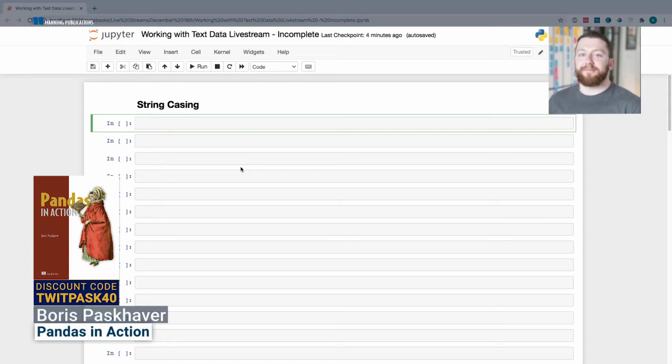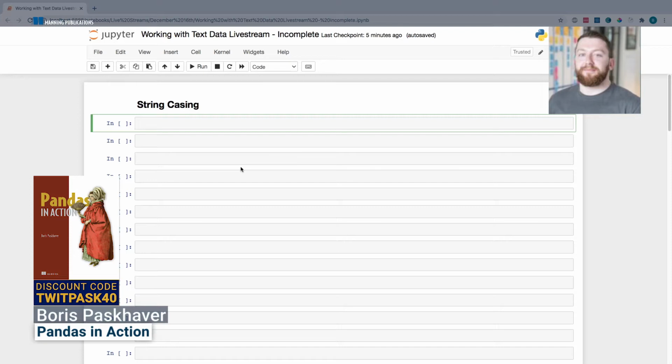Over the course of the next hour, I'm going to be working through a sample data set using Pandas. The topic of the hour will be working with text data, so manipulating text in all kinds of formats, whether it be uppercasing it, lowercasing it, splitting it, removing characters, adding characters, anything that you will ever want to do with text. We're going to practice doing that with a sample data set.